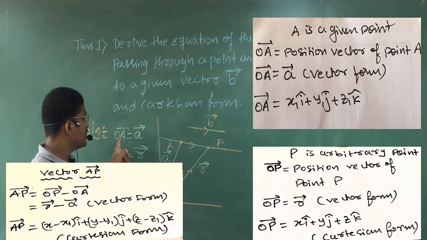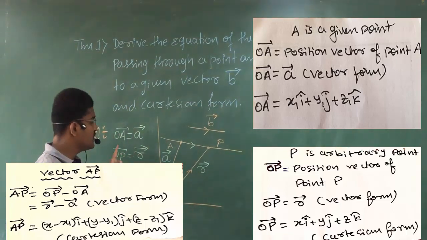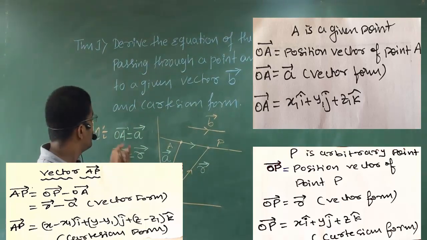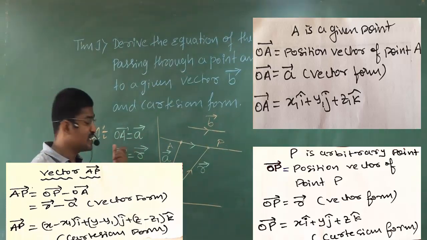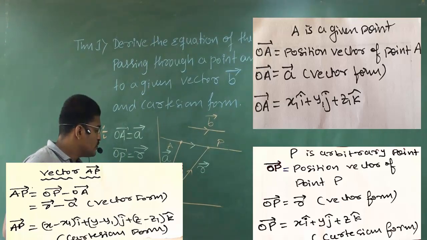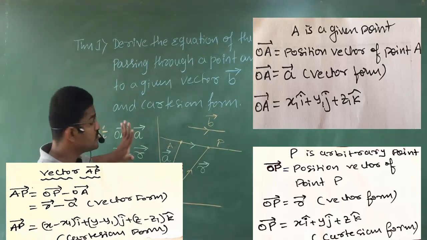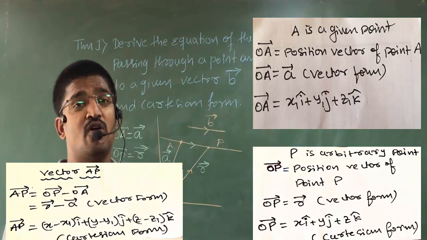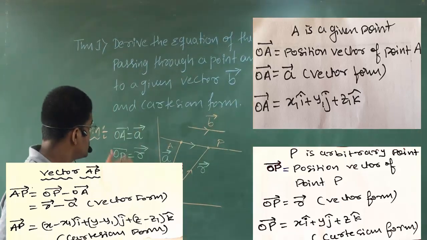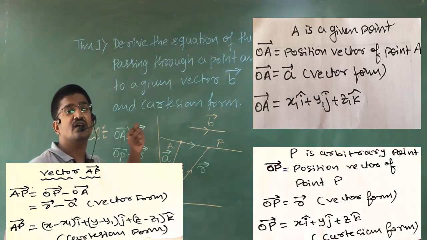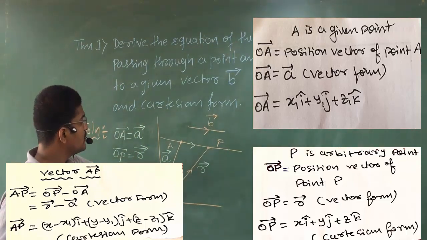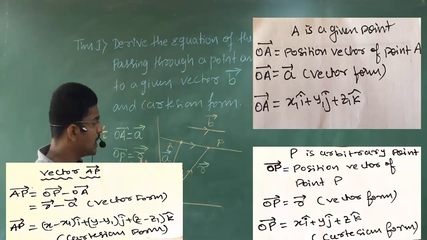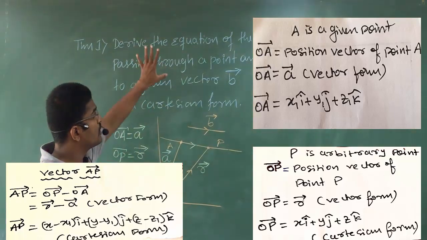So vector OA is the position vector of A, vector OP is the position vector of P, vector AP is vector OP minus vector OA. OA is represented as vector A, OP is represented as vector R, AP is represented as OP minus OA. Here I am solving the theorem, not representing anything else. I am solving the theorem by drawing the particular diagram. Clear? Okay. So now all these terms are given in your theorem.